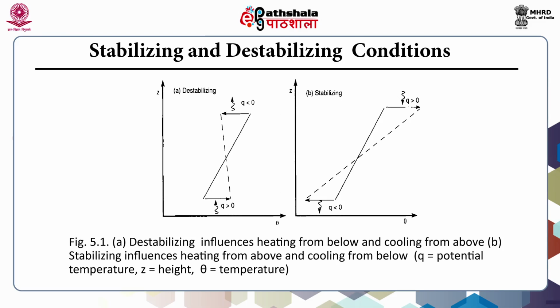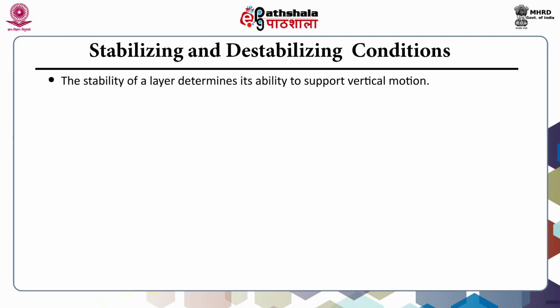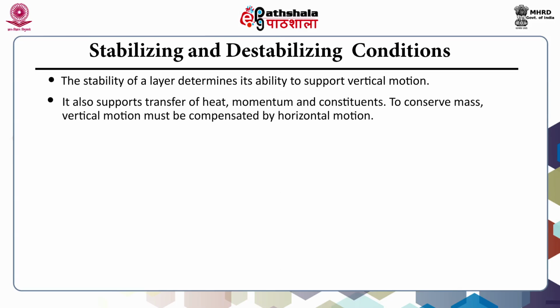And this figure shows the processes of stabilizing and destabilizing influences. In this figure, part A denotes the destabilizing influences, heating from below and cooling from above, while B denotes the stabilizing influences, heating from above and cooling from below. Theta is the potential temperature, Z is the height, and T is the temperature. The stability of a layer determines its ability to support vertical motion. It also supports transfer of heat, momentum, and constituents.